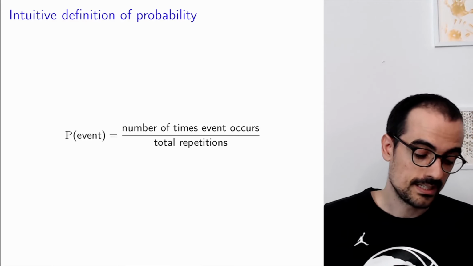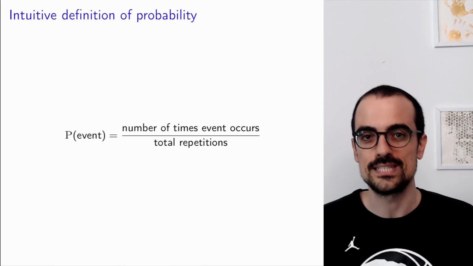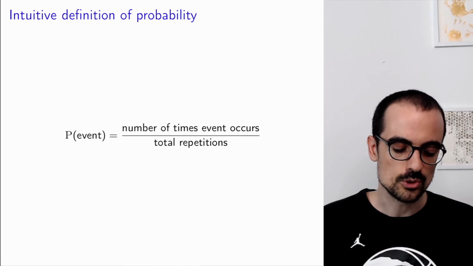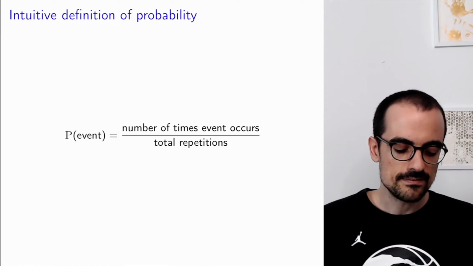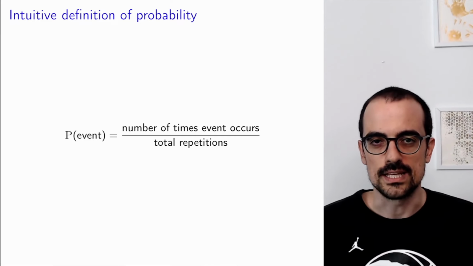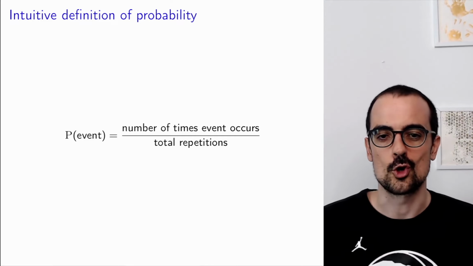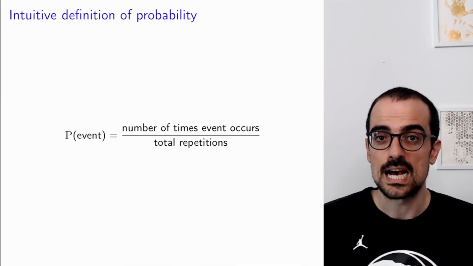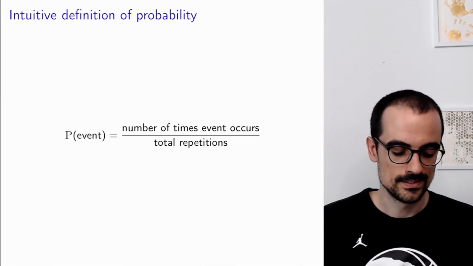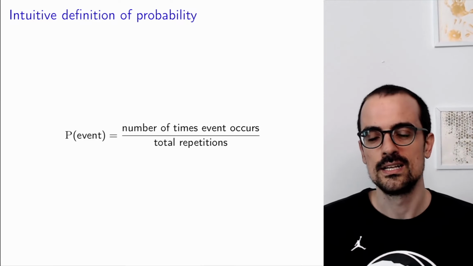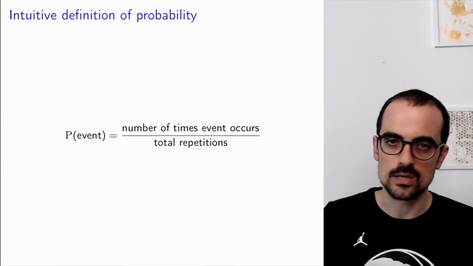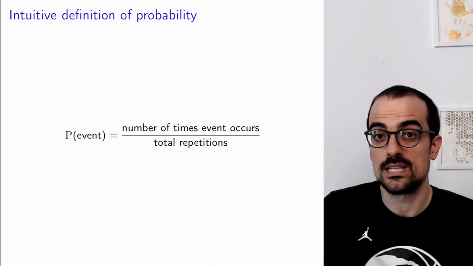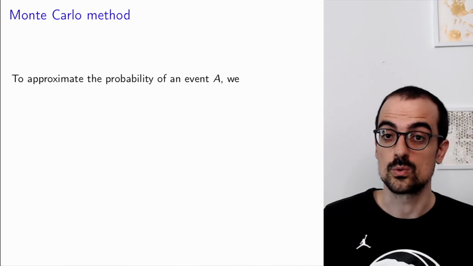The good news is that we can again go back to our intuitive definition of probability and find a solution. The solution is the following. Given that a probability at the end of the day is just the number of times an event occurs if we repeat our experiment many times, how about we just do that with a computer? For example, if we're interested in the NBA season, how about we just simulate the NBA season a few million times, and then we see how often the Knicks win.